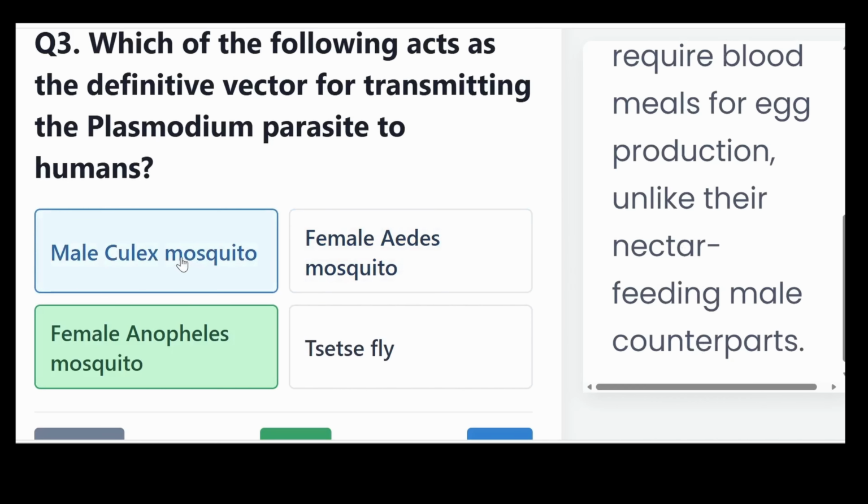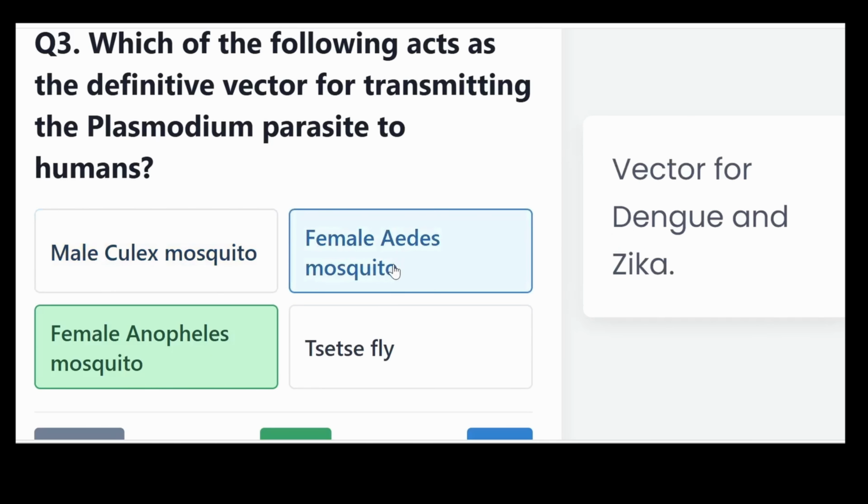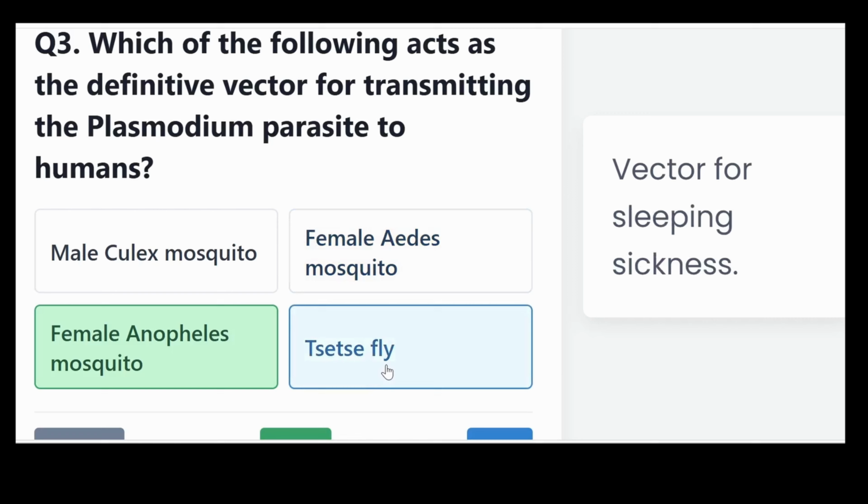male counterpart. Male Culex mosquito feeds on plant nectar. Female Aedes mosquito is a vector for dengue and Zika. Tsetse fly is a vector for sleeping sickness.